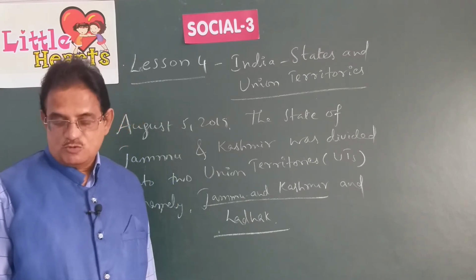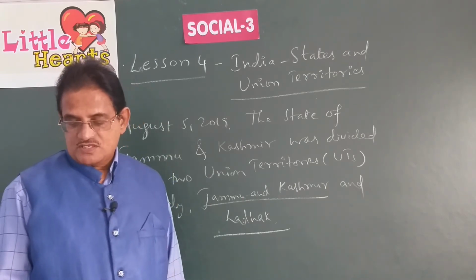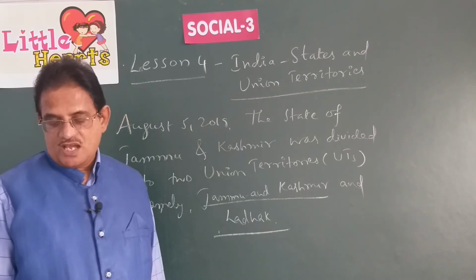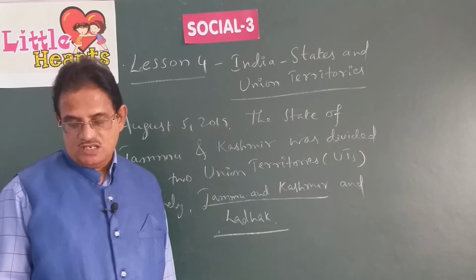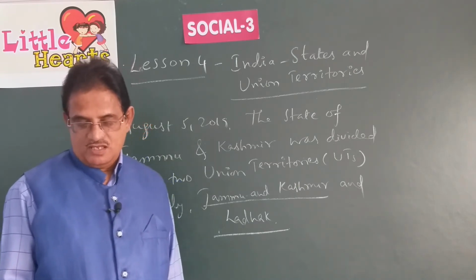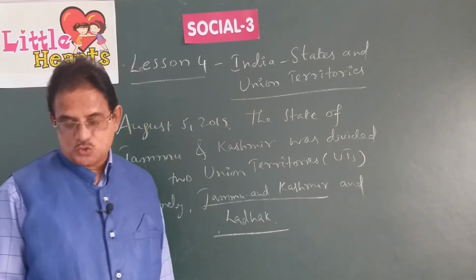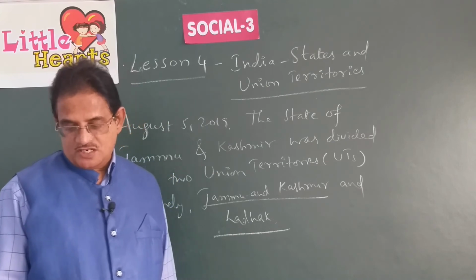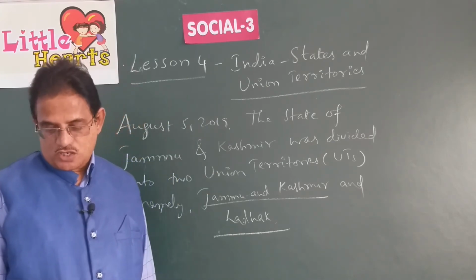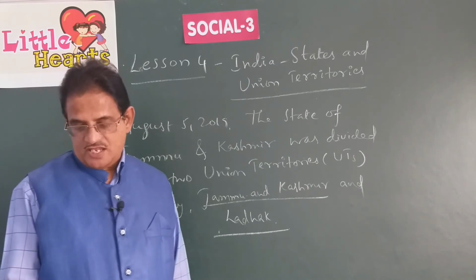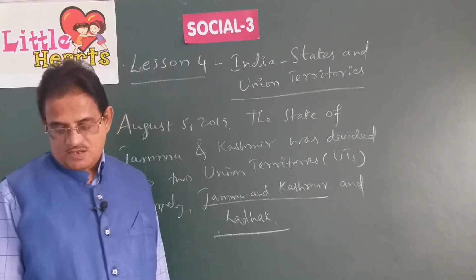Madhya Pradesh, capital city is Bhopal. Maharashtra, capital city is Mumbai. Manipur, capital city is Imphal. Meghalaya, capital city is Shillong. Mizoram, Aizawl. Nagaland, Kohima. Odisha, Bhubaneswar. Punjab, Chandigarh. Rajasthan, Jaipur. Sikkim, Gangtok. Tamil Nadu, Chennai. Telangana, Hyderabad.